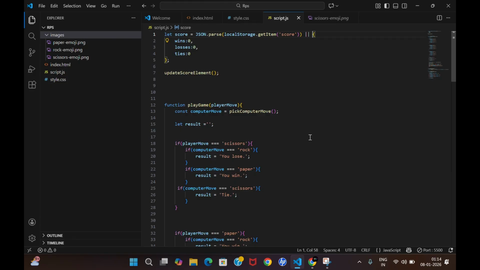So after getting this, it is showing that you are going to get the wins, losses and ties. It is telling that if you are the first-time user, let me decode what these OR signs are telling. If you are a first-time user, your local storage values are not there, right? You have not touched anything. So at that time your wins, losses and ties will be shown. But once you are done with that, your local storage will get updated and